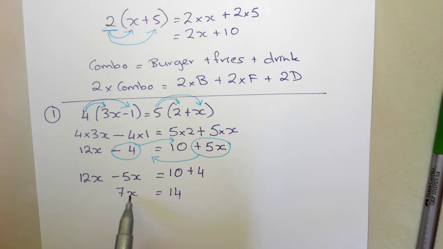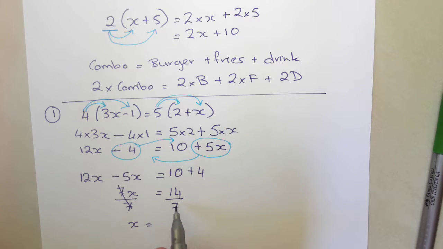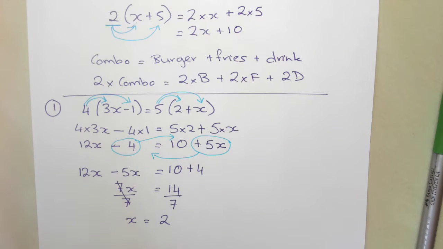So when I write 7x, that means 7 times x. The opposite of multiplying is dividing. And what I do to one side, I need to do to the other. So 7 divided by 7 cancels to leave us with 1. So that gives me an x. And 14 divided by 7 is 2. So there is example number 1.